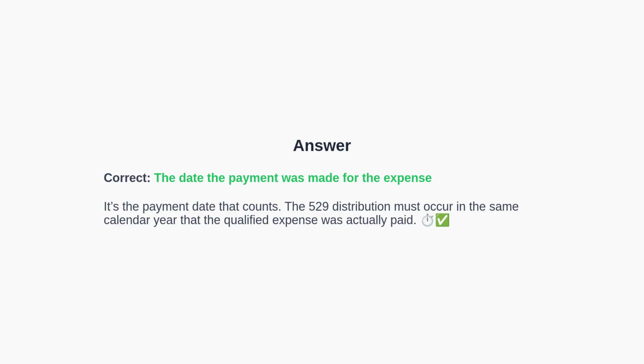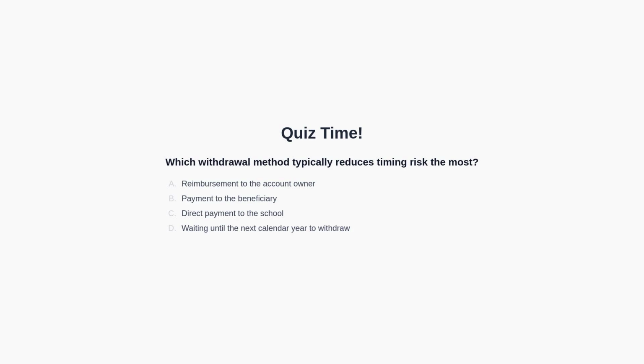The correct answer is the date the payment was made for the expense. The IRS focuses on the payment date, and the distribution must occur in the same calendar year as that payment to be considered qualified. Second quiz. Which withdrawal method typically reduces timing risk the most?